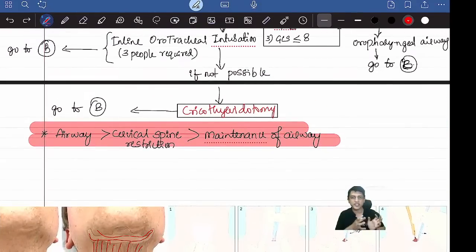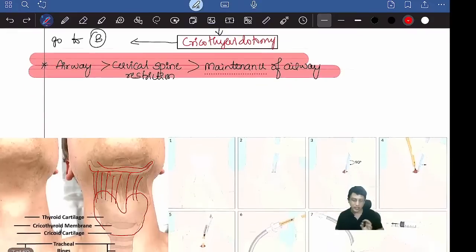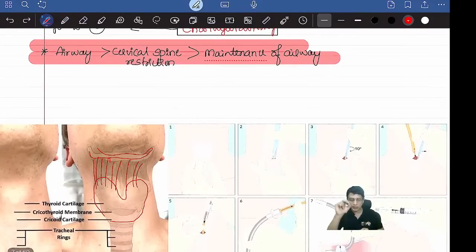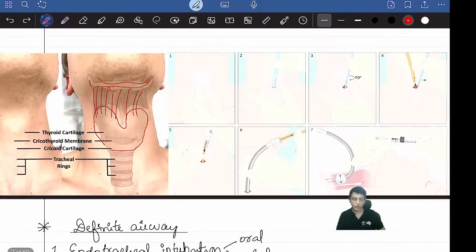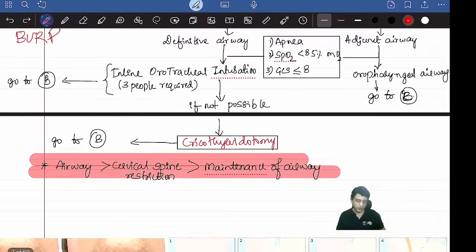If the patient is in hospital, you can also go for surgical cricothyroidotomy using a surgical blade. You can open the cricothyroid membrane, then put a proper wide bore cannula like this. That's called surgical cricothyroidotomy. That's also possible. Hope it's clear how to secure the airway so far.